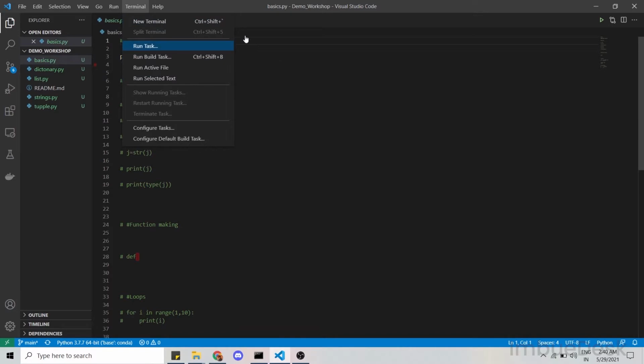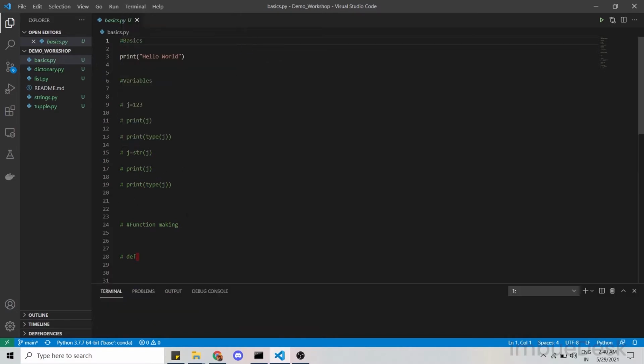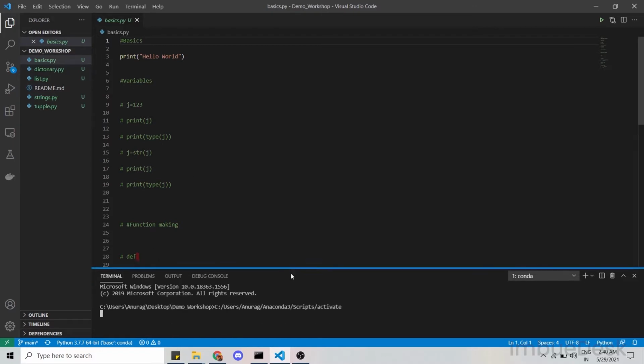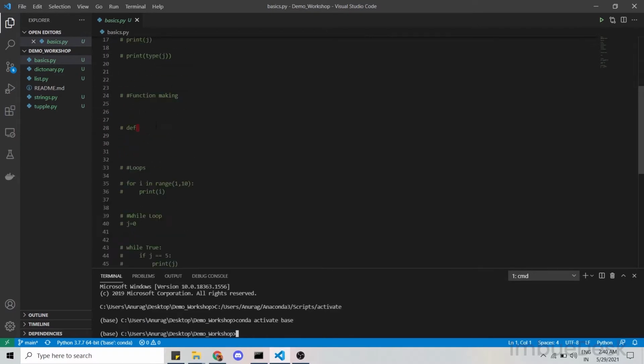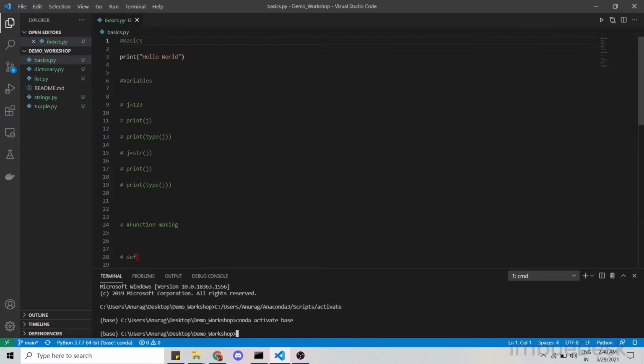Okay, so I'm just opening a terminal to show you how things work, and this is VS Code. You can download it, create .py files, and work on them. The terminal is just loading, and as we can see, from the print statement to all the data types, I will teach you. I'm currently in my desktop demo workshop folder, and this is a basics.py file. I have commented all these things because I will go through them one by one.